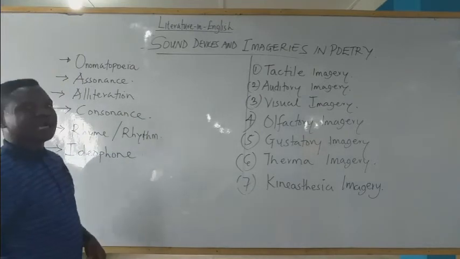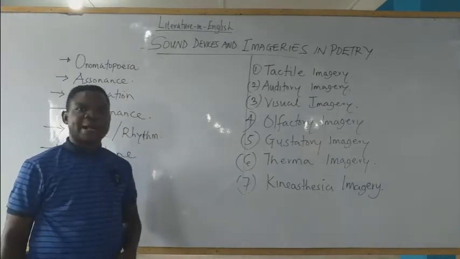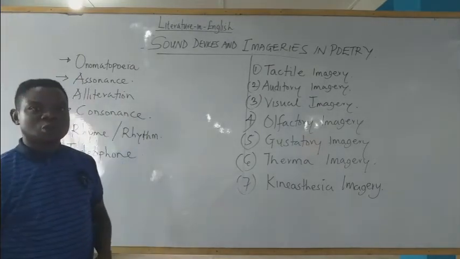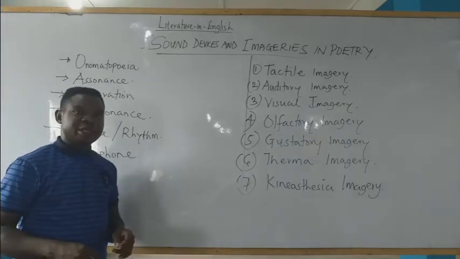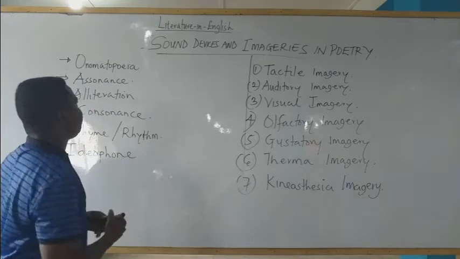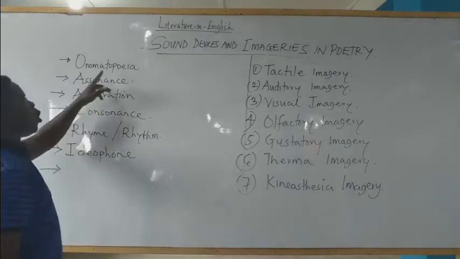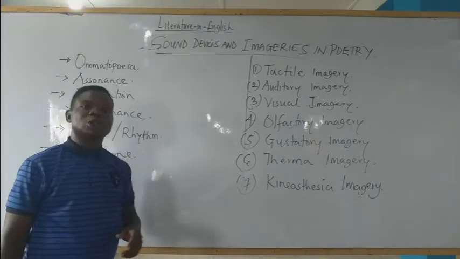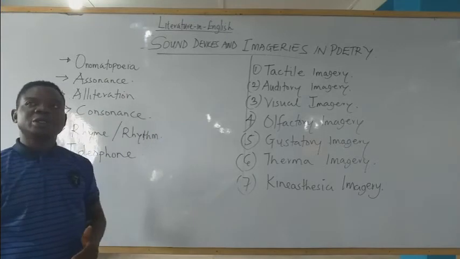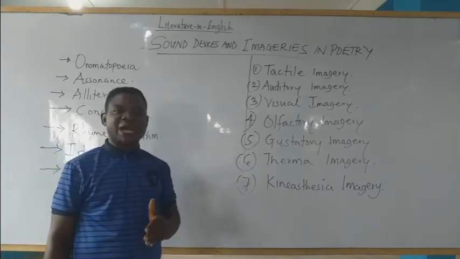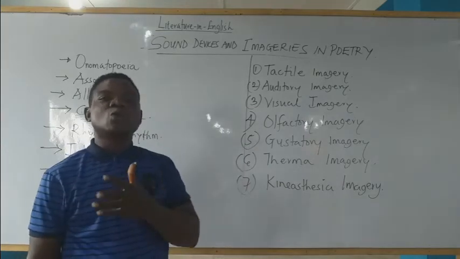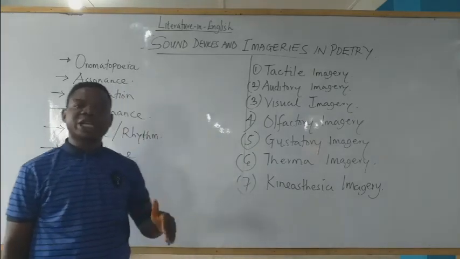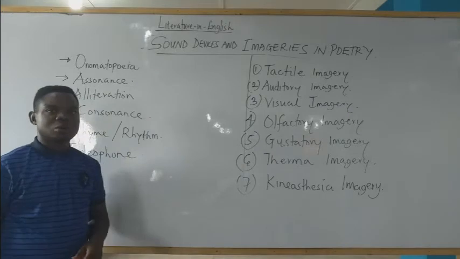Now, the sound devices are used to represent ideas in a work of art. The first one we have is onomatopoeia. What is onomatopoeia? Onomatopoeia is a sound device in which high-sounding words indicate their meaning.